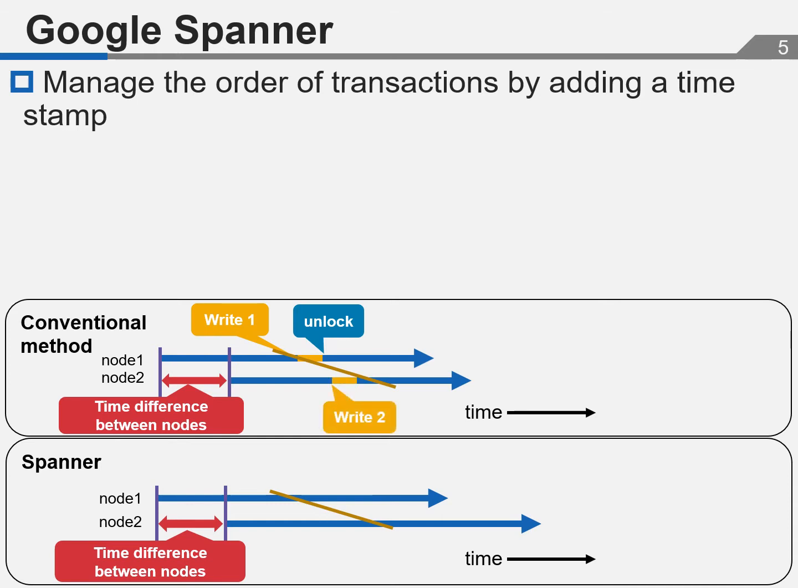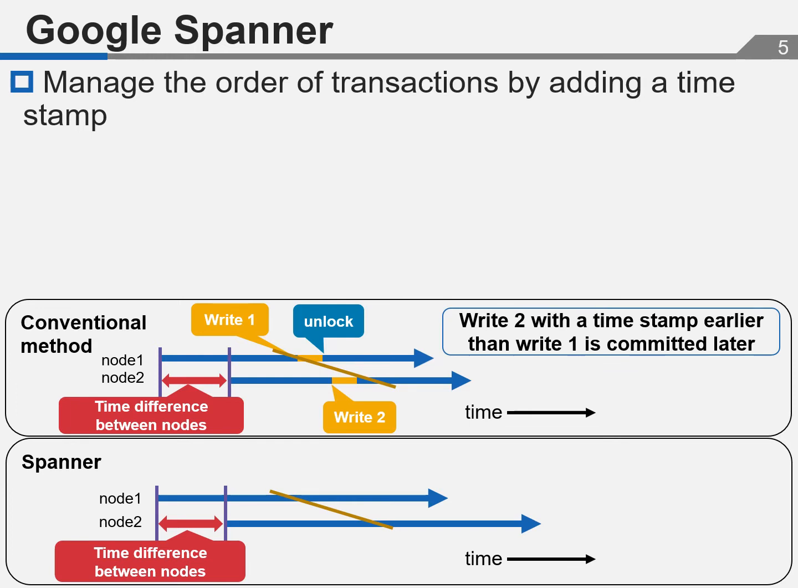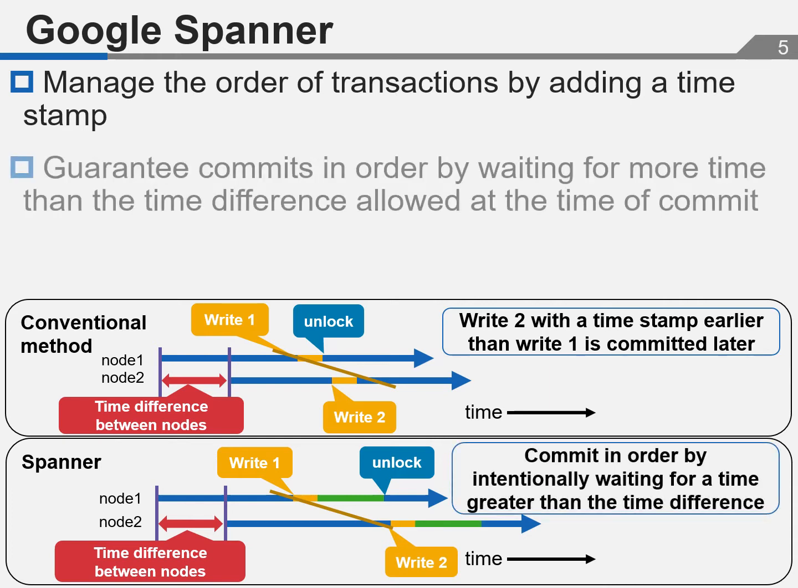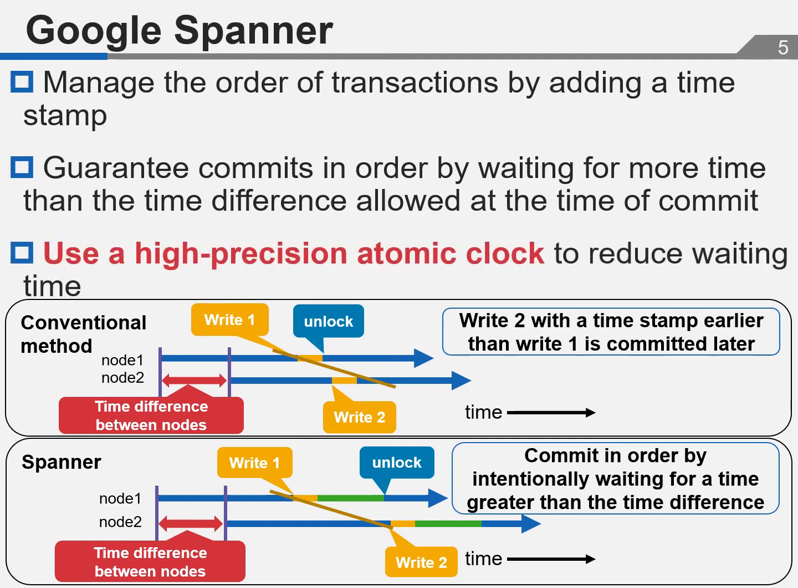If write 2 is executed at the same time as unlocking, write 2 with a timestamp earlier than write 1 will be committed later due to the time difference between the nodes. In Spanner, when write 1 is executed, the lock is released after waiting for a time longer than the time difference between the nodes. Then, write 2 is executed. In this way, Spanner intentionally waits for more than the time difference between nodes to ensure that they are committed in order. However, a high-precision atomic clock is required to reduce this waiting time.